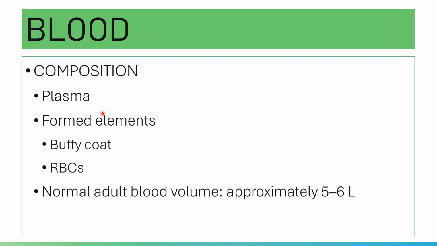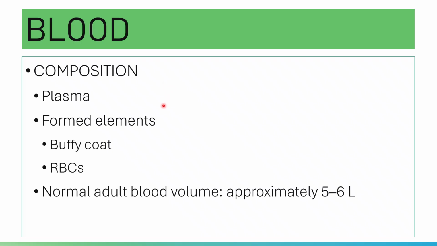For the plasma, of course, it is made of water. In the plasma, you have dissolved substances. You have proteins like albumin and the rest of the proteins. Aside from proteins, you have electrolytes. Aside from electrolytes, you have gases. And of course, you have wastes that are also present in the plasma.